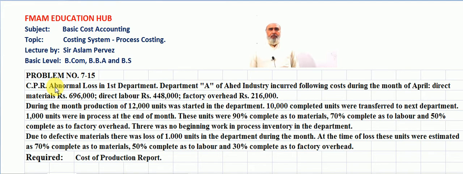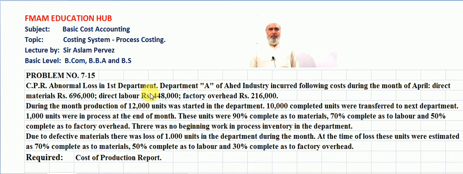Abnormal loss in the first department. A of Ahad Industry incurred the following costs during the month of April. Direct materials rupees 6,96,000.